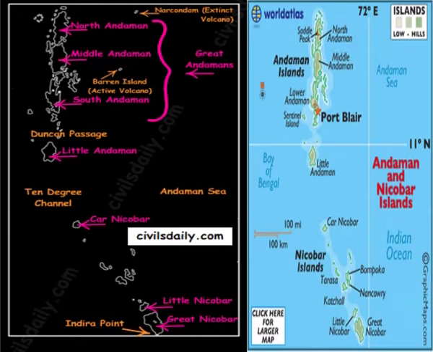There are approximately 36 islands, of which only 11 are inhabited. Minicoy is the largest island. The entire group of these islands is broadly divided by the 11th degree channel, north of which is the Amini Island and to the south is the Cannanore Island.